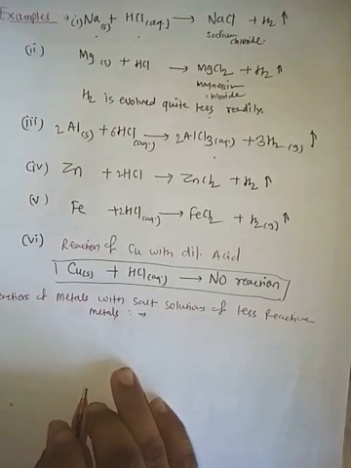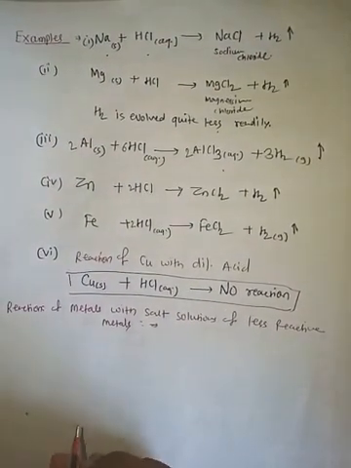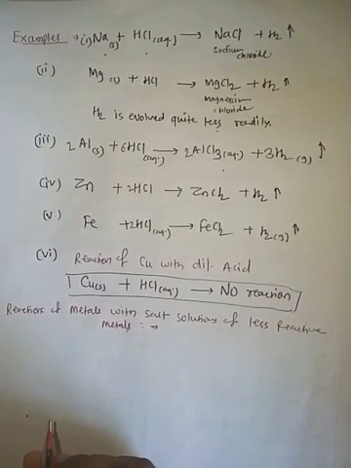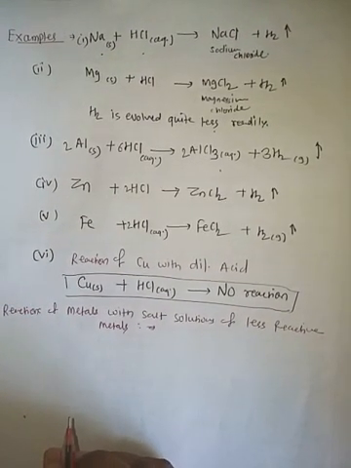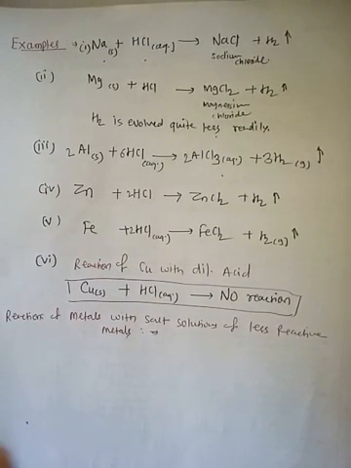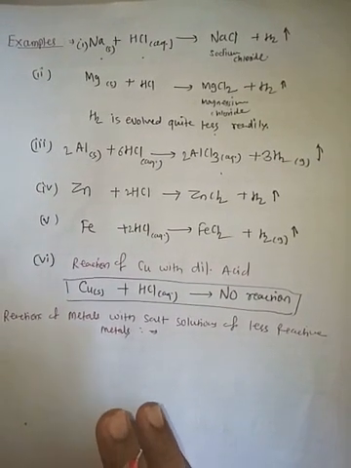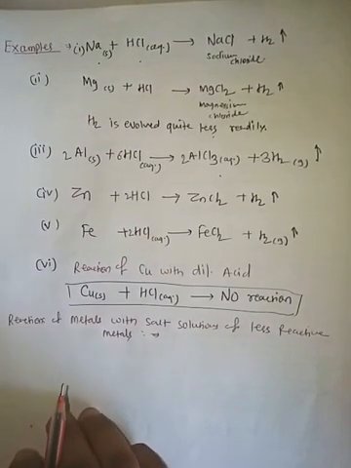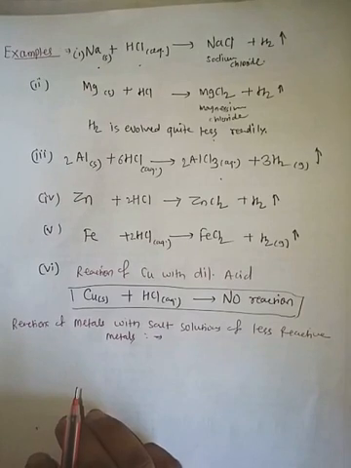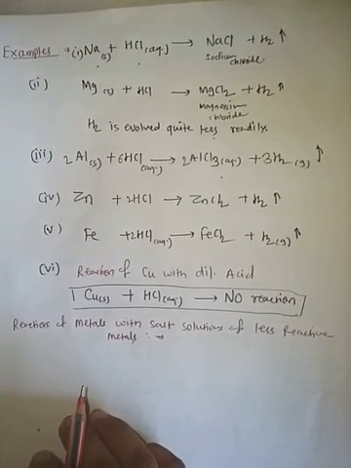Here, the very important thing: a more reactive metal displaces a less reactive metal from its salt solution, and this type of reaction is called a displacement reaction. When a more reactive metal comes in contact with a solution that contains ions of a less reactive metal, it displaces those ions and deposits the less reactive metal in pure metallic form.